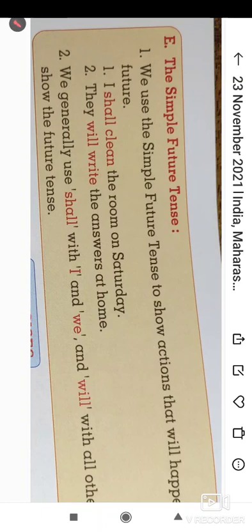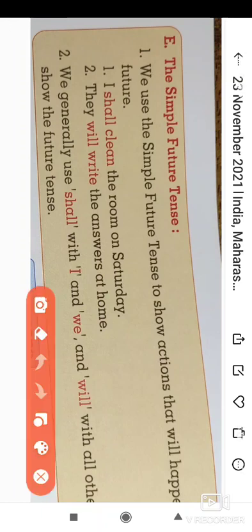Look at an example: I shall clean the room on Saturday. Saturday is yet to come, and I will clean. The cleaning of the room has not yet happened, but I have decided to clean the room on Saturday.